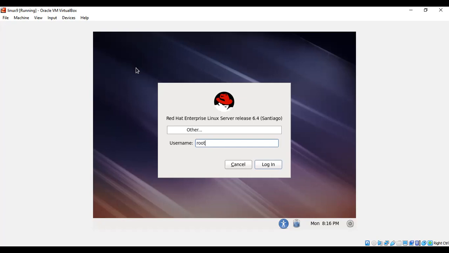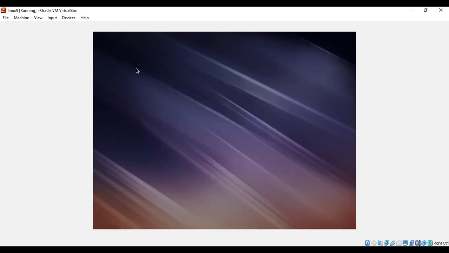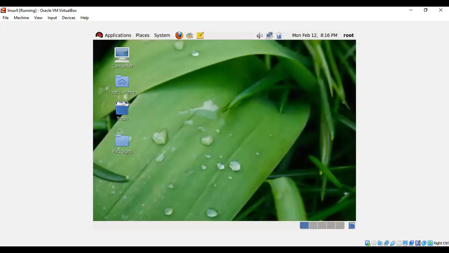Now type root and enter, and give the password. You must remember the password you gave during the installation process. Now I have given the password and logged into the system. After login, you can see in the top right corner which user we have logged in as. We have logged into the root account.